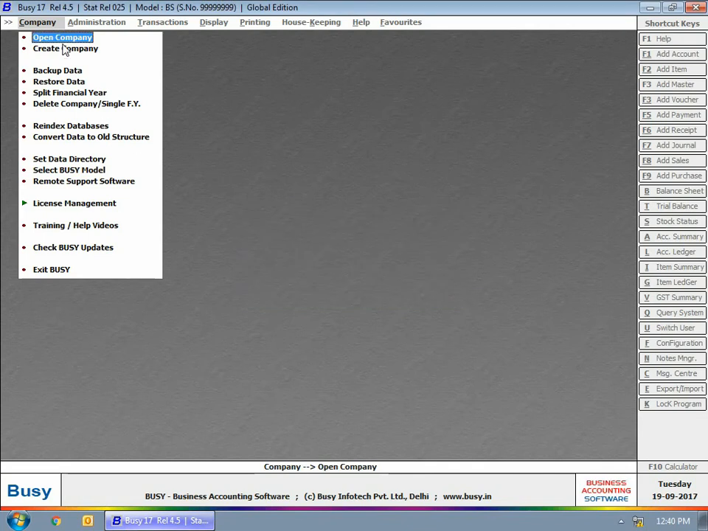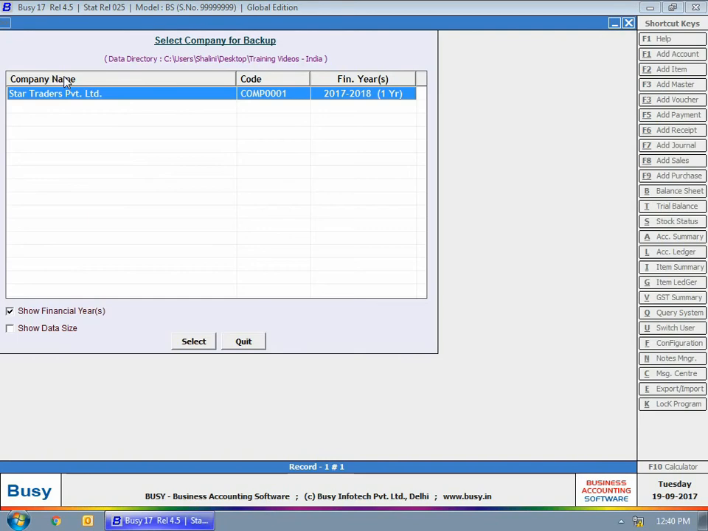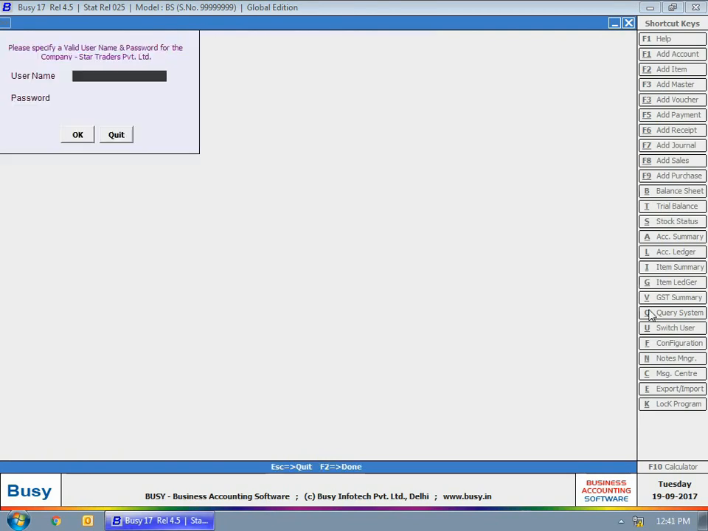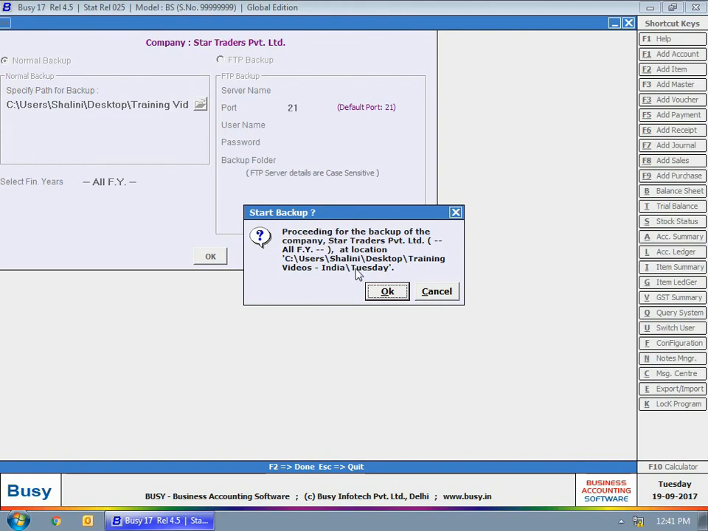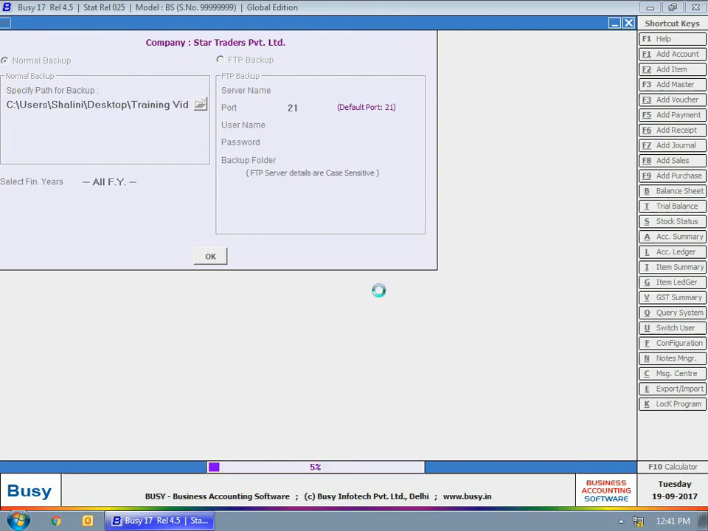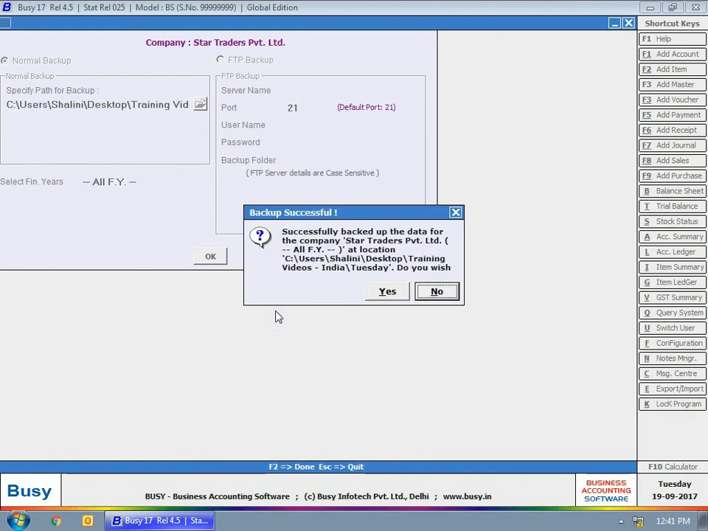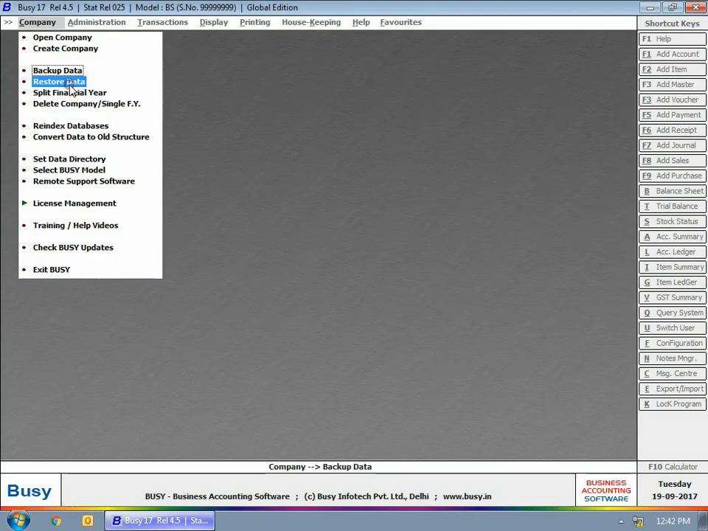Now we'll discuss the backup data option. Using backup data option, you can take backup of the company's data. Select the company, specify super user name, password. Here you can see by default the path is appearing as per the weekday. If you want, you can change this path, that is the path where backup copy will be created. Click OK button. Busy has shown the message box that proceeding for the backup at this particular path. Click OK button. Now Busy has shown the message box that backup copy has been created successfully at the path specified by you.